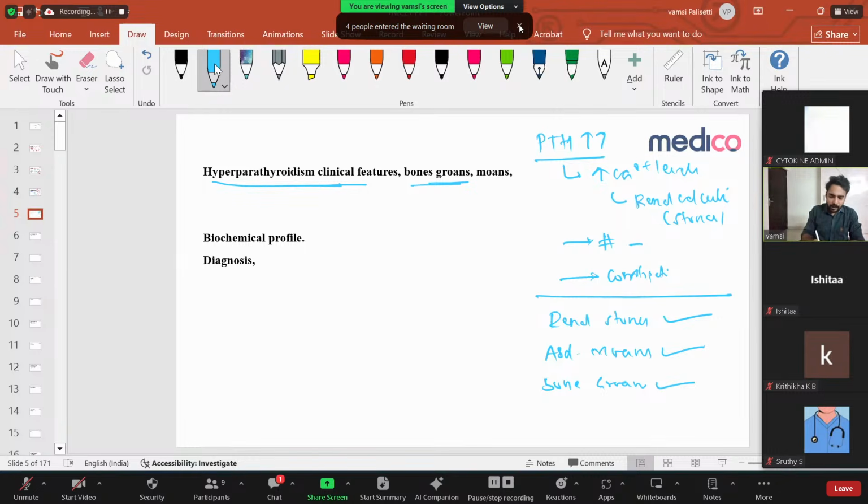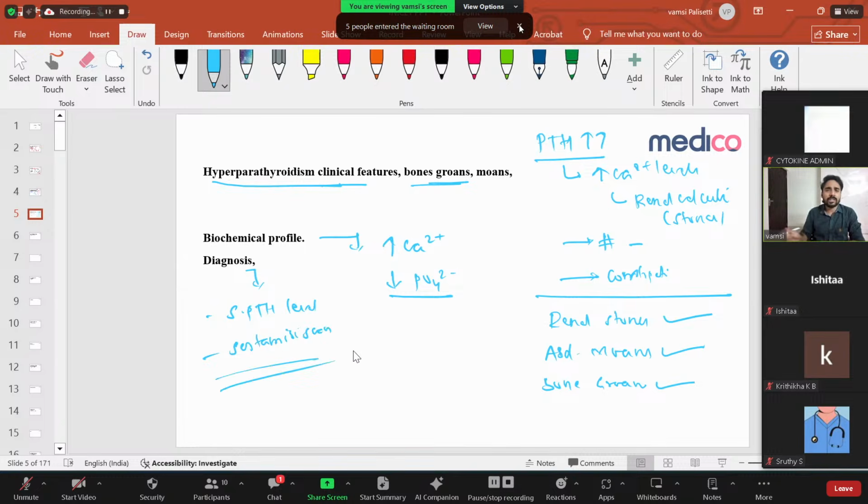Right. So what is the biochemical profile? Very simple. There is always increased calcium, and secondly, there is decreased phosphate. This is very important because PTH is a phosphate-trashing hormone. It helps to eliminate phosphate from the blood, so decreased phosphate is very important. To diagnose, you have to do serum PTH level, or to localize, you can do the sestamibi scan. Very, very important.